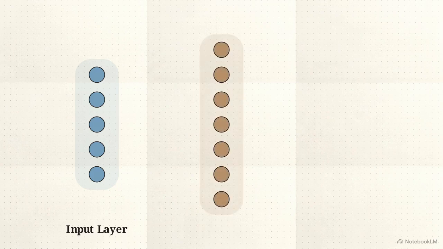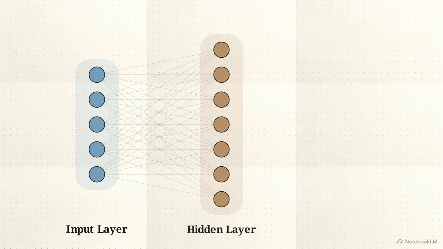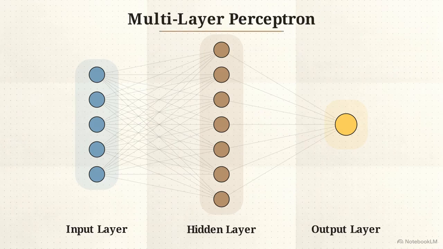This diagram illustrates the first architectural fix, stacking. By wiring multiple individual perceptrons together, we create an input column that feeds into a hidden middle layer, which finally funnels down to a single output. This is a multi-layer perceptron. But stacking these nodes alone is insufficient. In mathematics, combining multiple straight lines together still results in a straight line.